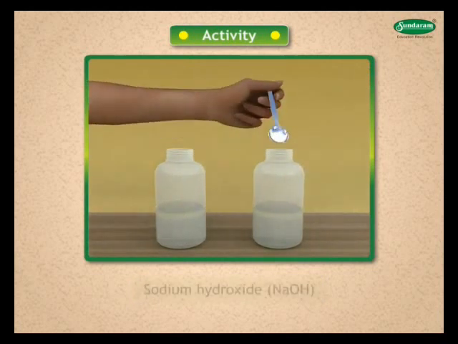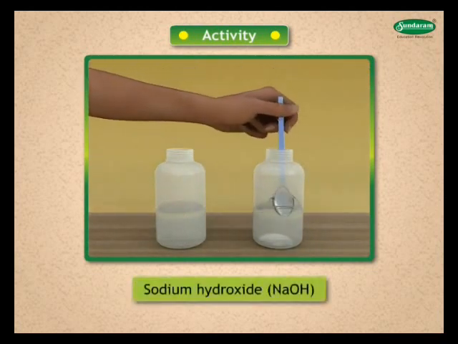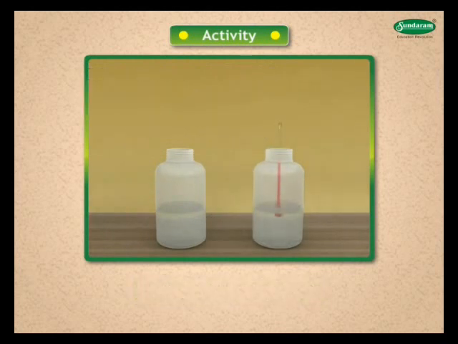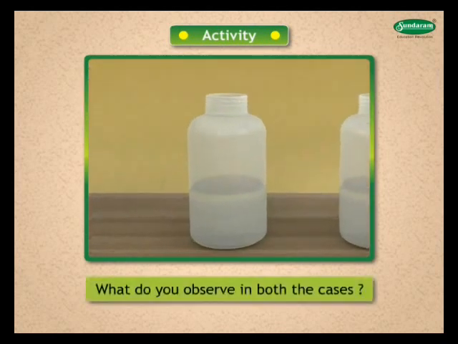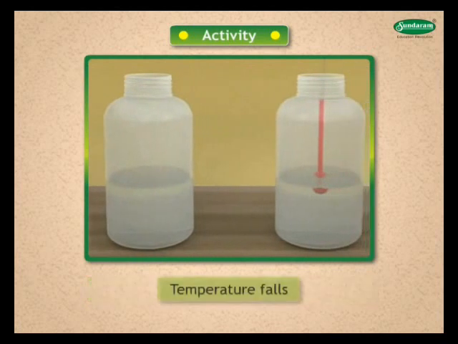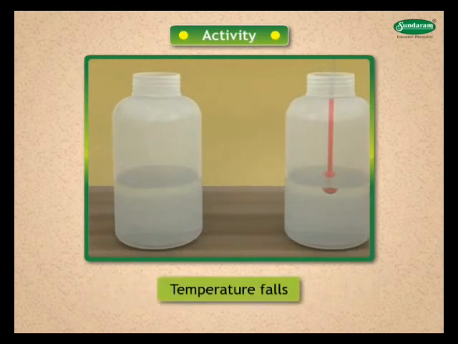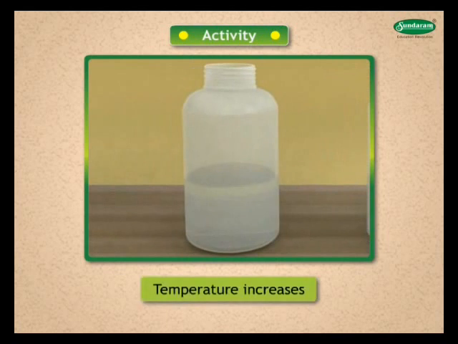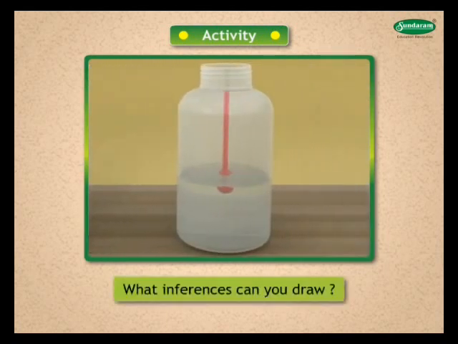Add 5 gram of sodium hydroxide to the other bottle. Note the solution temperature. What do you observe in both the cases? Temperature of solution falls in first case. Temperature of solution increases in second case. What inferences can you draw?